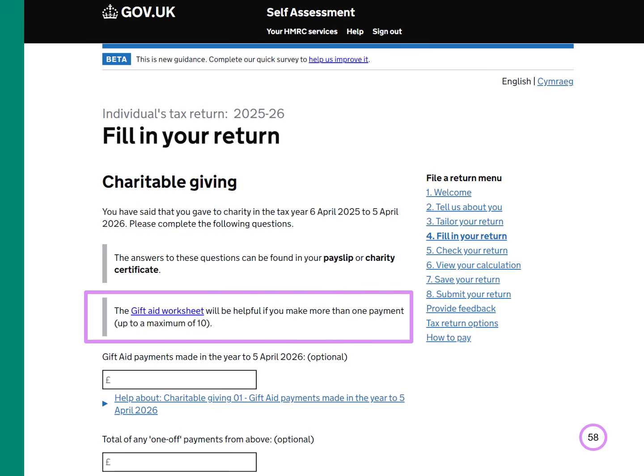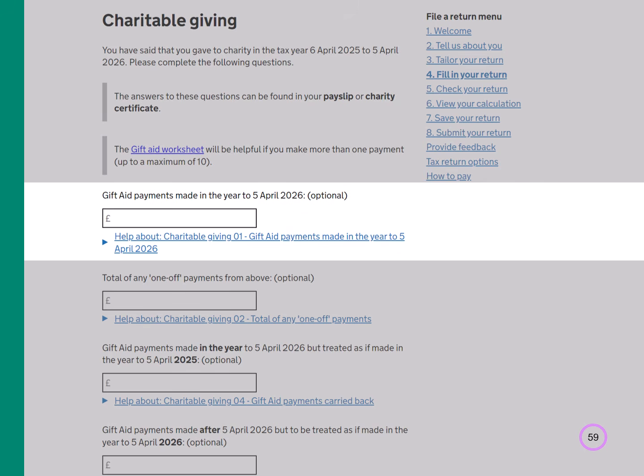As this is a relief, the total amount will be rounded up to the nearest pound, which is to your benefit. In this first box, show the total of all gift aid payments made in the tax year, but don't include the tax relief the charity claims. Just show the amount you actually gave. HMRC will use these figures to update your tax code for the current tax year, if you have one.